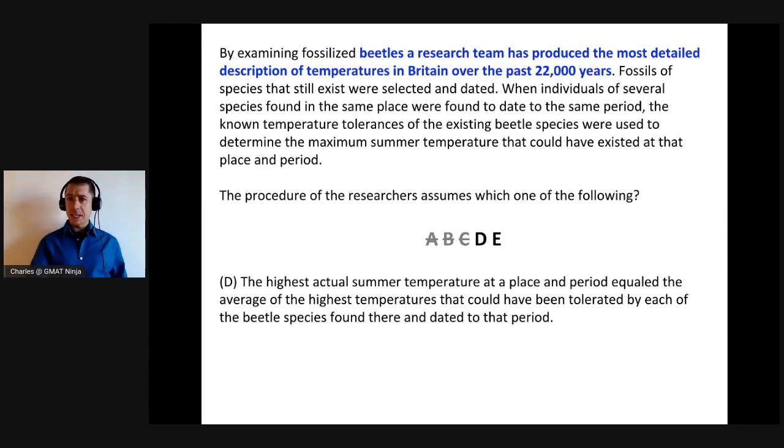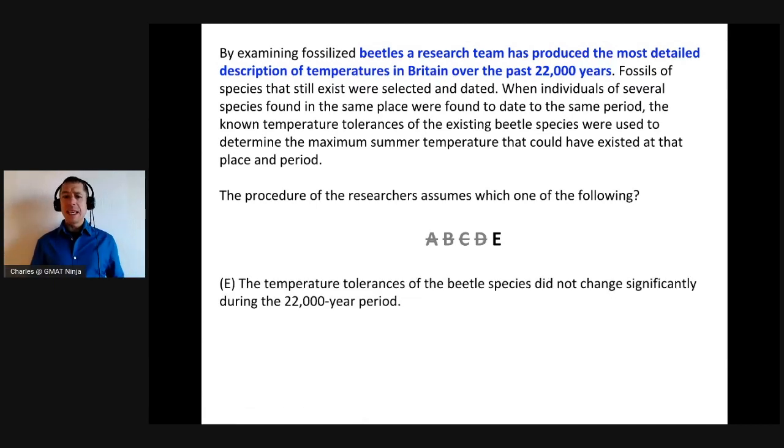And we have a much more detailed description of this one. If you want to visit the website, Google the question, find us on GMAT Club. We have a much more detailed written description if you need more on this one. So D is out, we're left with E.